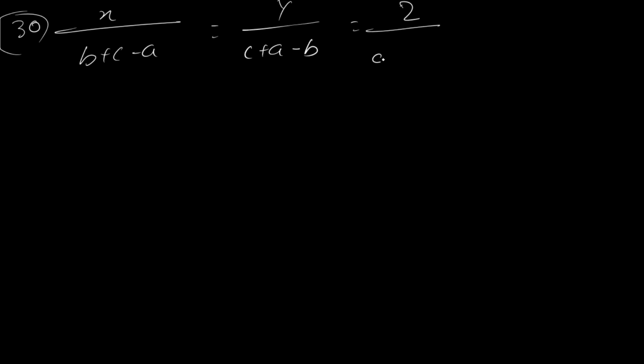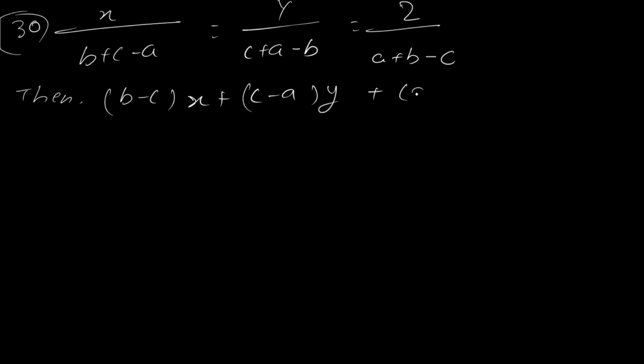Question number 30: x divided by b plus c minus a, y divided by c plus a minus b, z divided by a plus b minus c. And then they are asking you to give the value of b minus c multiplied by x plus c minus a multiplied by y plus a minus b multiplied by z.